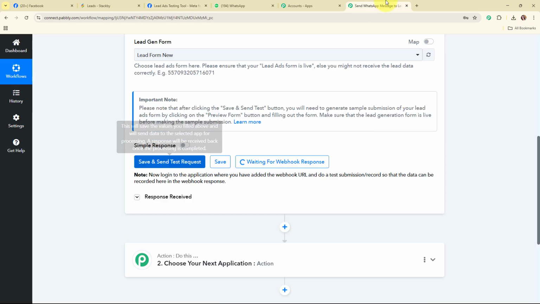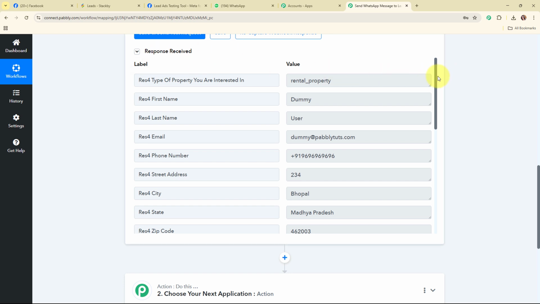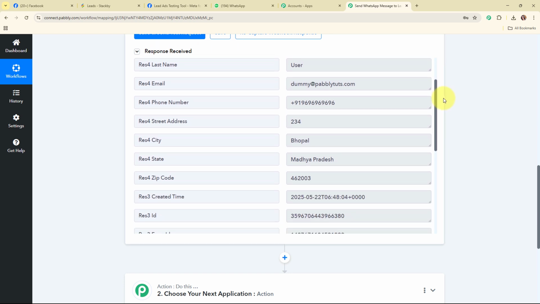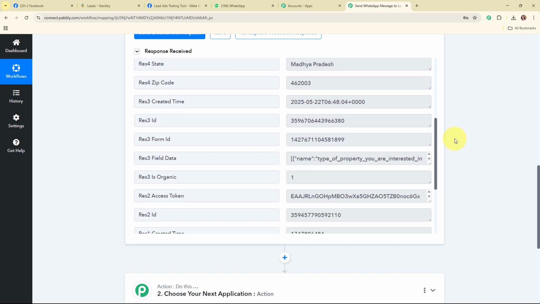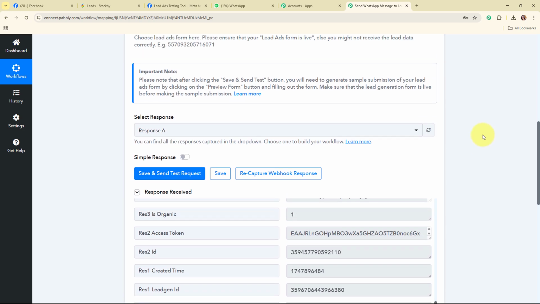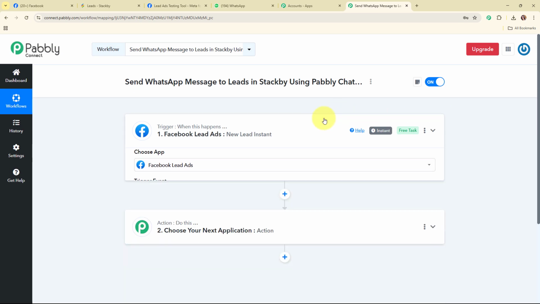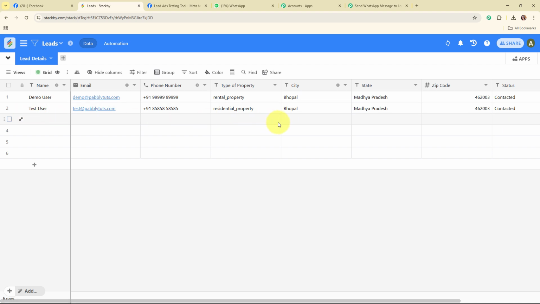So let's go and check our Pabbly's workflow. And here you can see we have successfully received a response over here where we have received the type of property, first name, last name, email, phone number, street address, city, state, zip code, created time, ID, form ID, and some other details as well. So with this, we have successfully set up a trigger over here. So once we have received a new lead through our Facebook lead ad, then automatically I want to add the lead received in my Stackby under this particular table.